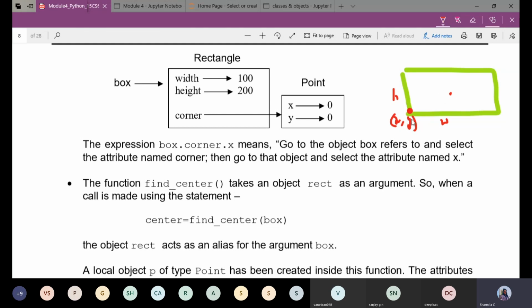So x equals 0 and y equals 0. I want to find the center point of the rectangle. If I want to find the center value of the width, how can I do it? Since this is your x coordinate, x plus, what I need to do is take the width value divided by 2. Once again for height, y plus height divided by 2. So this gives the center point of a rectangle with respect to the height and width. This is the operation we are going to do.